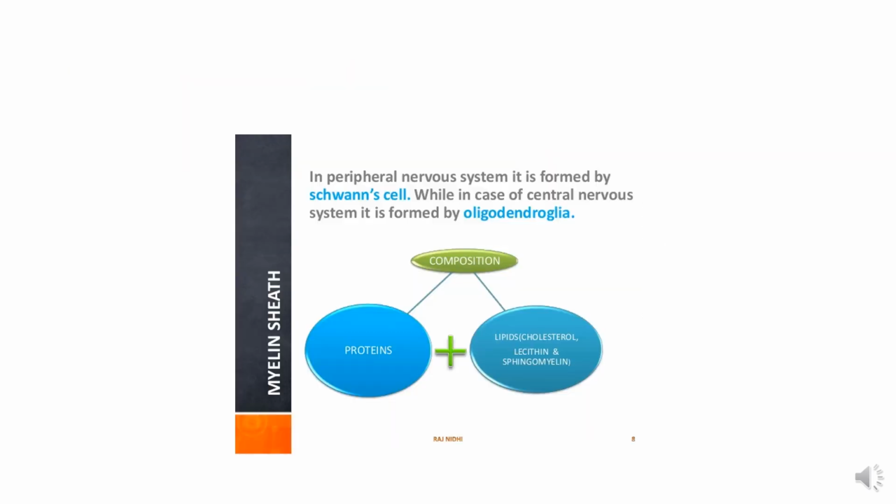The myelination around the axons is produced by the Schwann cells in the peripheral nervous system, while in case of central nervous system, they are produced by oligodendroglia. And what about the composition of the myelin sheath? These consist of lipids plus proteins, and lipids especially sphingomyelin. So lipids and proteins are present in the myelin sheath.